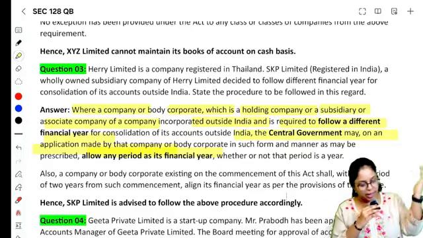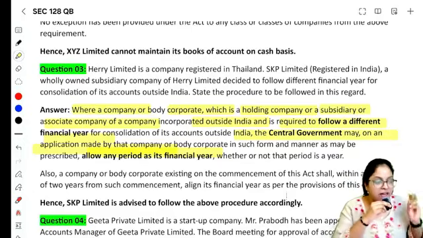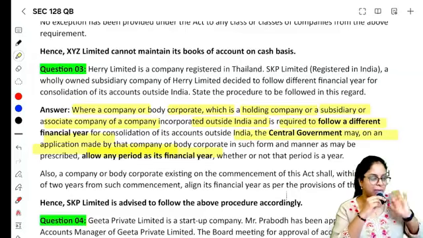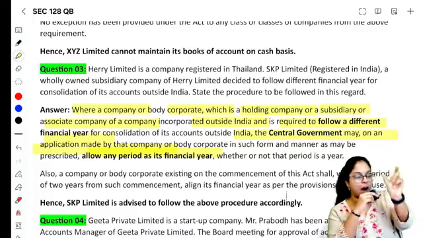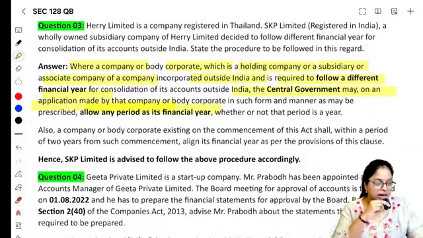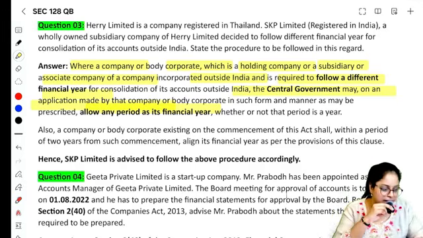எது கன்வீனியன்ட்டோ ஏப்ரல் டு மார்ச் அப்படின்னா அதை அலோவ் பண்ணுவோம், இல்லை எங்களுக்கு ஜான் டு டிசம்பர், they will allow it whether or not that period is a year. According to Indian law, whether that period is a year or not a year, whether it's April to March, we don't care. If you apply to central government and CG approves, அவங்க approve பண்ண months, we will consider it to be as a year. Right? So they are advised to follow the procedure, apply to the central government, and once they get the permission, they can follow whichever financial year they want.